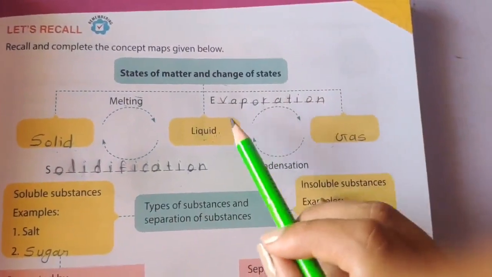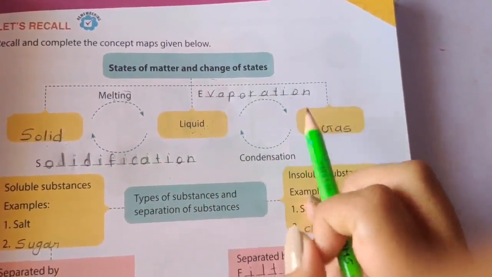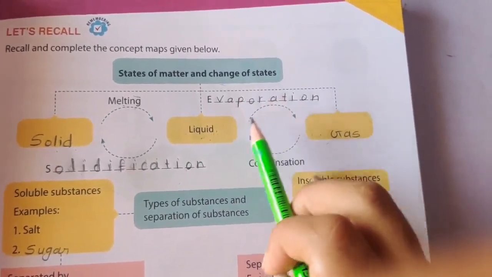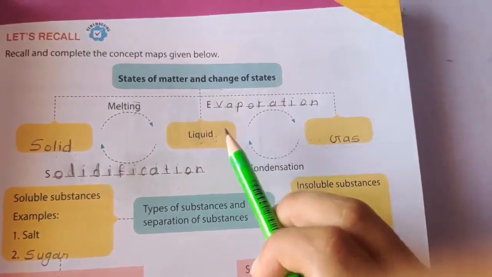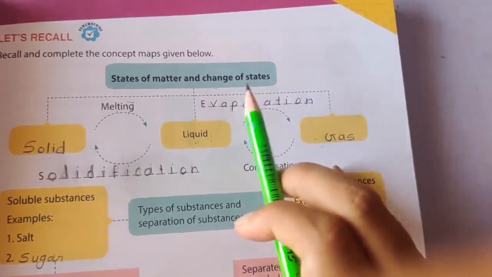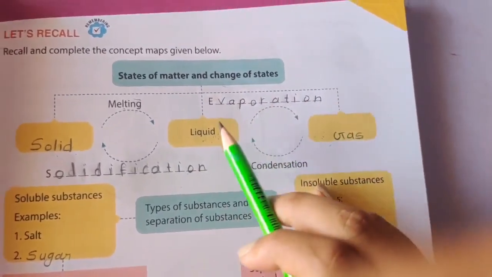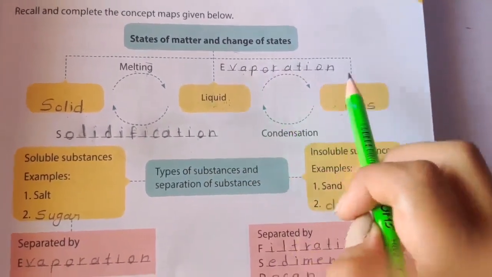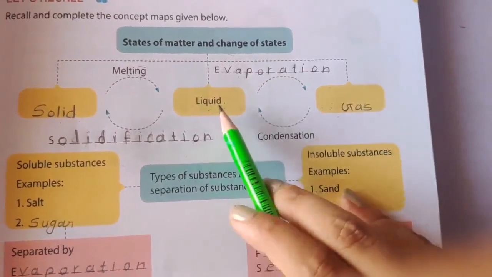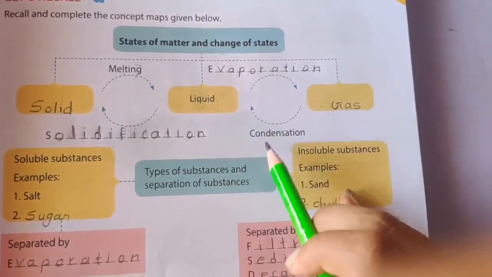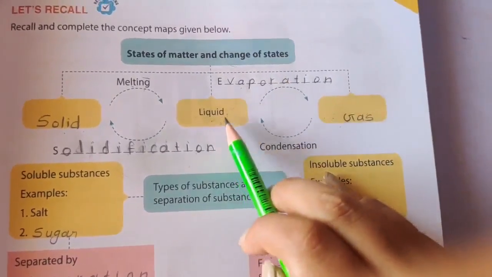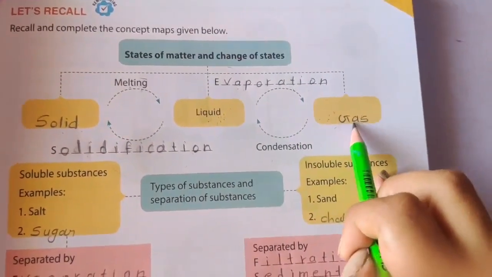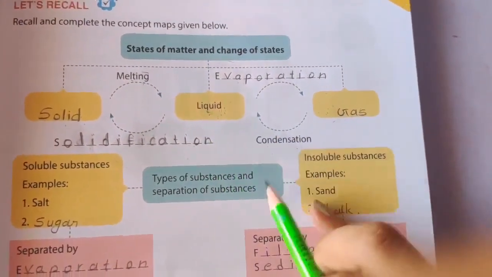Fine. Then the second one is when liquid changes into gas. When liquid changes into gas on heating, it is called evaporation. When we give heat to the liquid, then it will change into gas. Now this process is called evaporation. And when gas changes into liquid on cooling, it is called condensation.